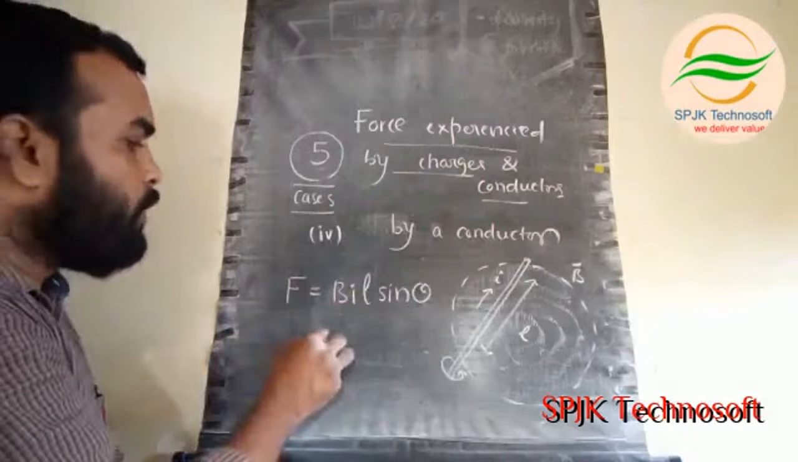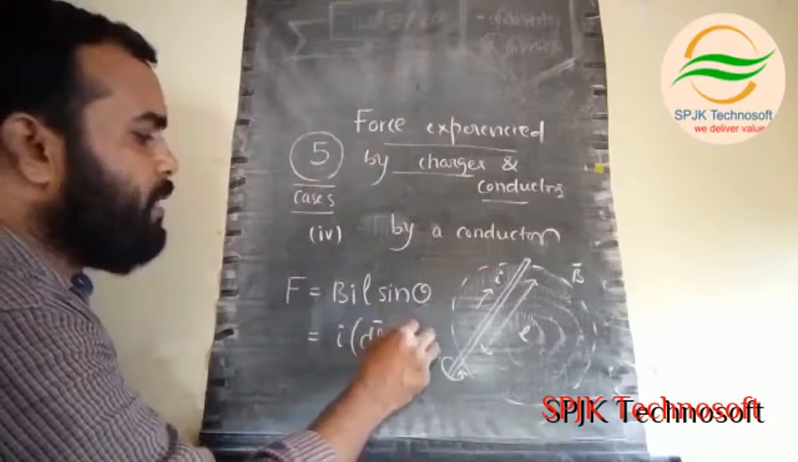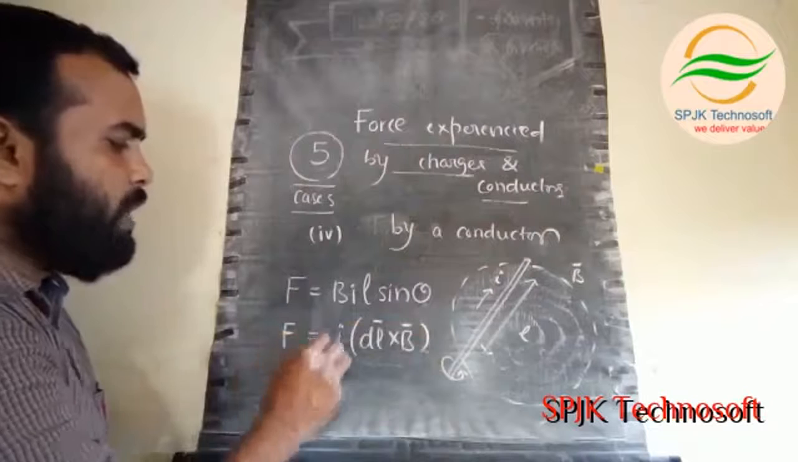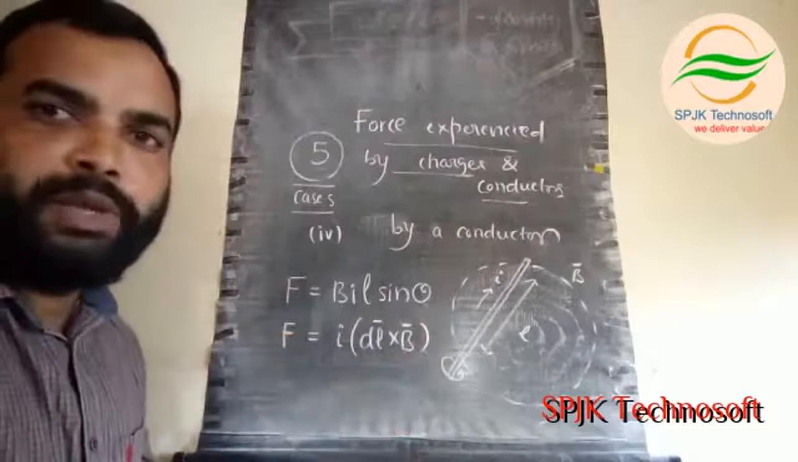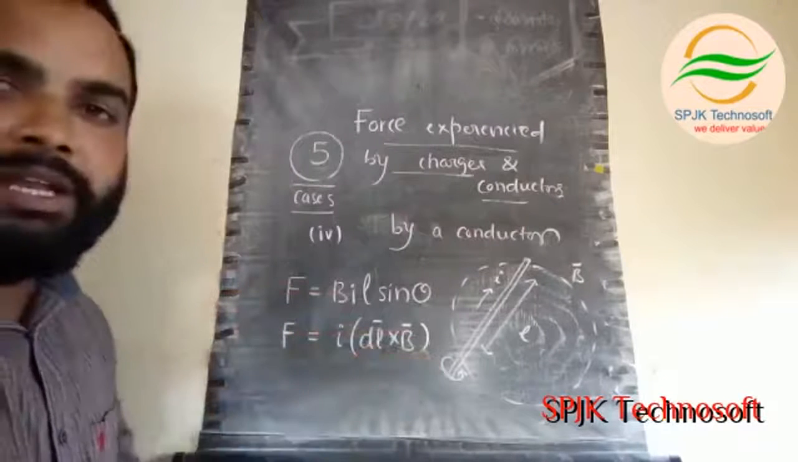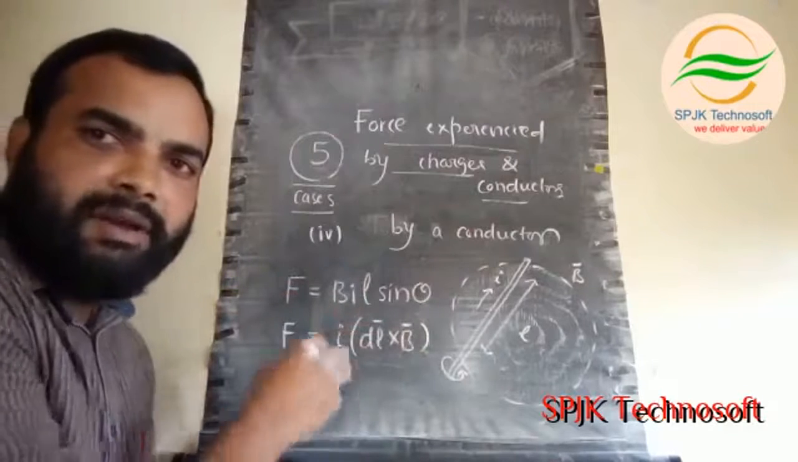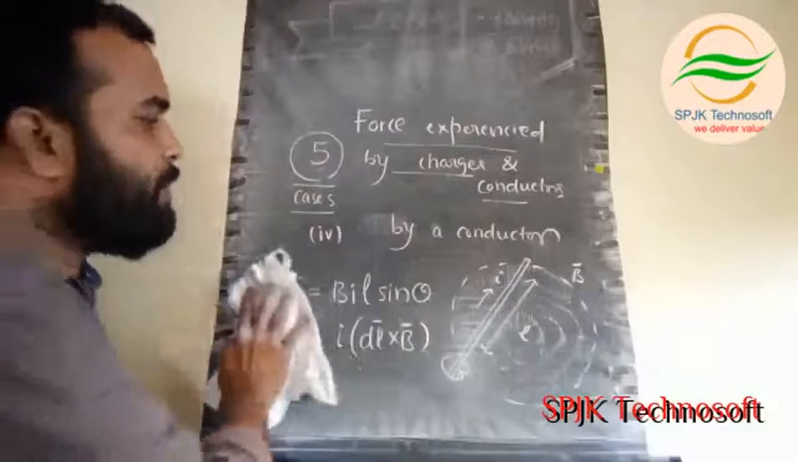Or if you want to write it in vector form, we can write it as dl bar cross B bar. We can write dl also. F is equals to I into dl bar cross B bar. In vector notation, we can write like this. This is the force experienced by the conducting wire placed in a magnetic field. These are the different cases. We are connecting all the information at one place, which is useful for examination purposes.